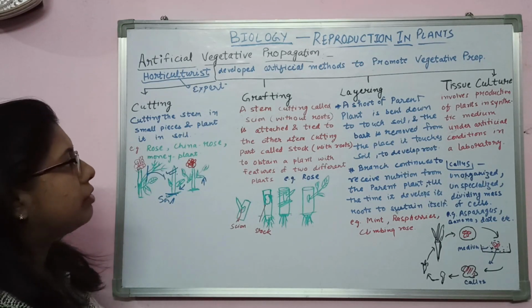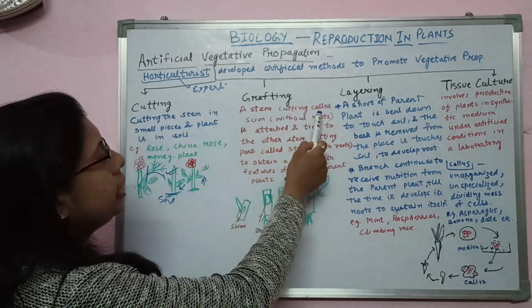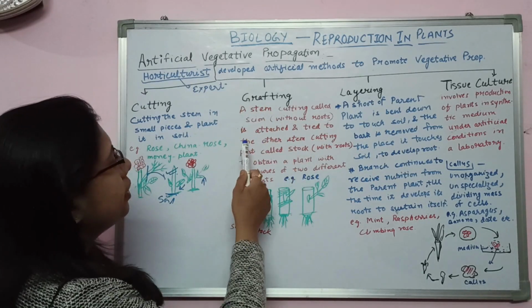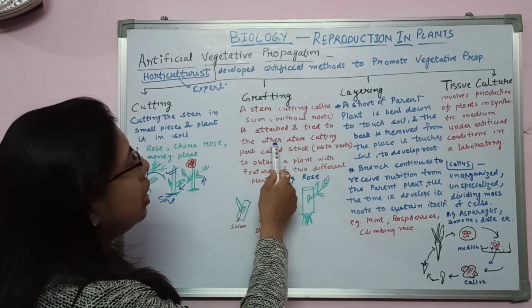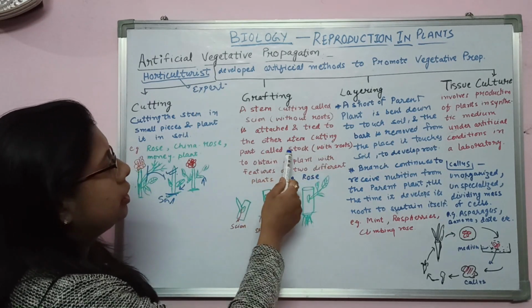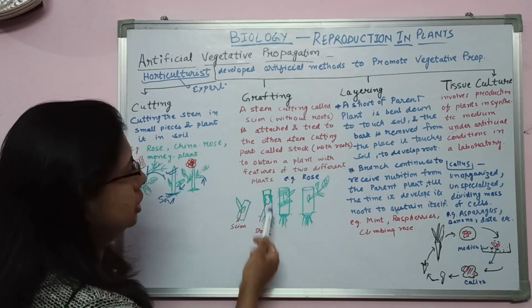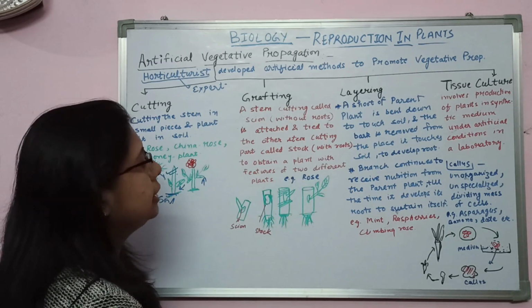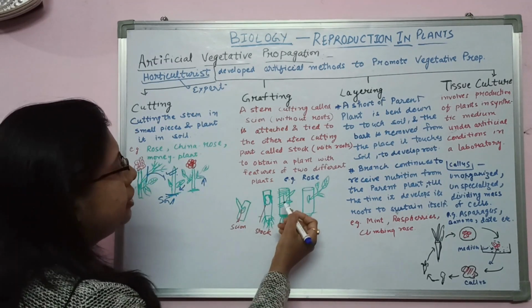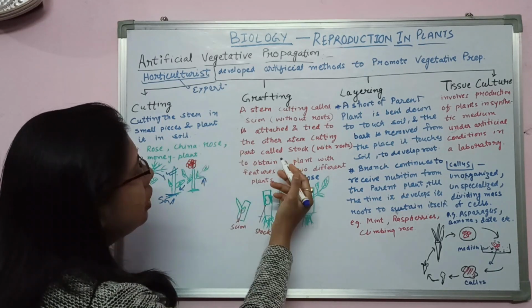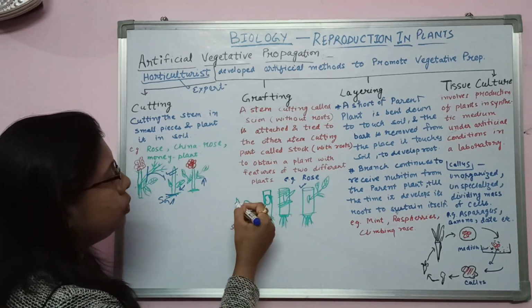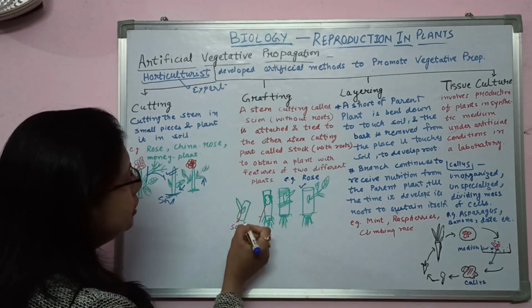And the next one is grafting. What is grafting? A stem cutting called scion, the portion without roots, is attached and tied to another stem cutting called stock, with roots, to obtain a plant with features of two different plants. Example: rose. In grafting, we obtain a plant having the properties of two different plants.